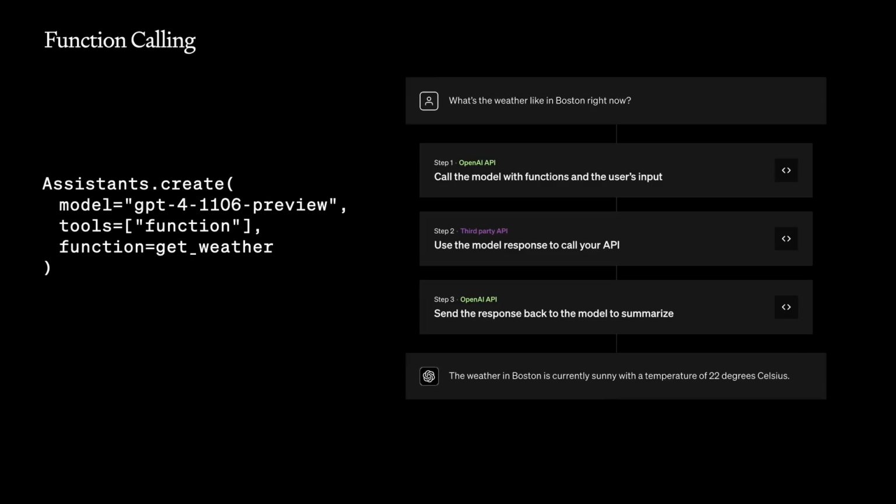The last category of tools are tools that you host and execute yourself. We call those tools function calling. You define custom functions to the model, and the model is going to select the most relevant function based on the user query and provide you with the arguments to call the function. As a whole, starting today, function calling is getting smarter. In particular, it's much more likely to select the right arguments depending on the user query. And on top of that, there are 2 new features that we're going to go into much more detail on later. But first, let's do a cool demo of the Assistants API.